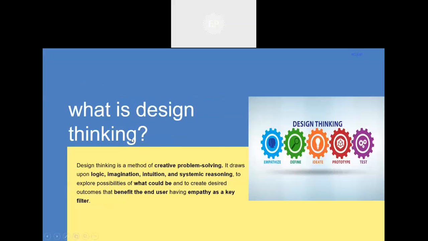So, what is design thinking? Basically, design thinking is a method of creative problem solving. It draws upon logic, imagination, intuition, and systematic reasoning to explore possibilities of what could be and to create desired outcomes that benefit the end user, having empathy as a key filter.